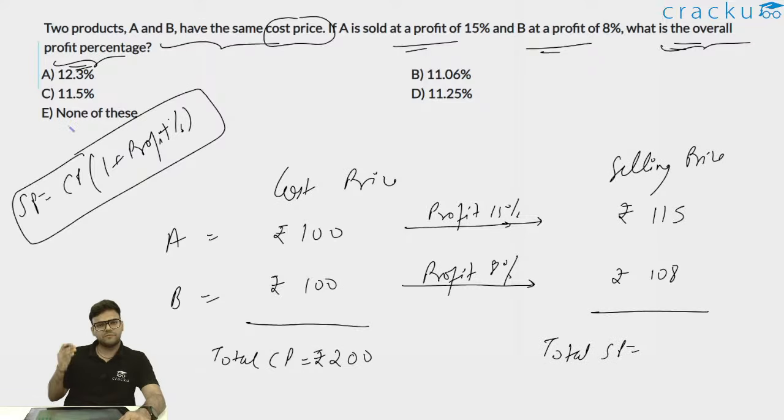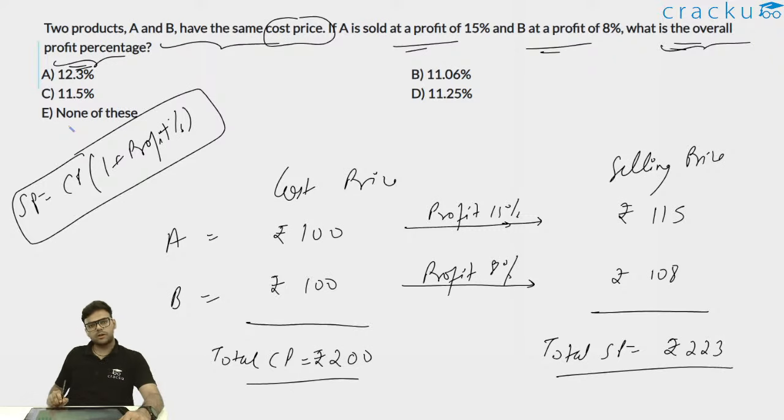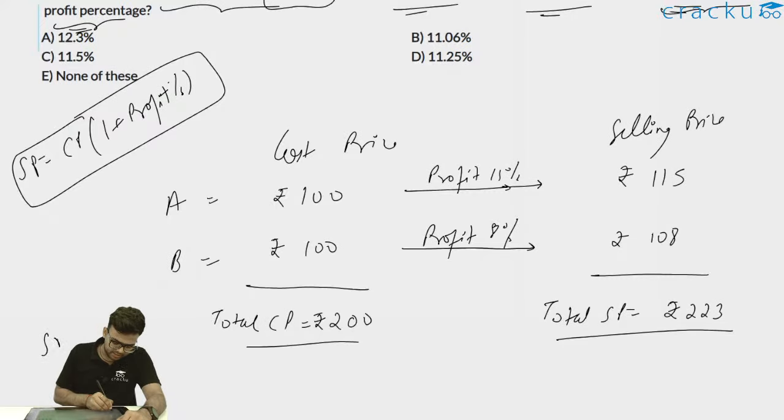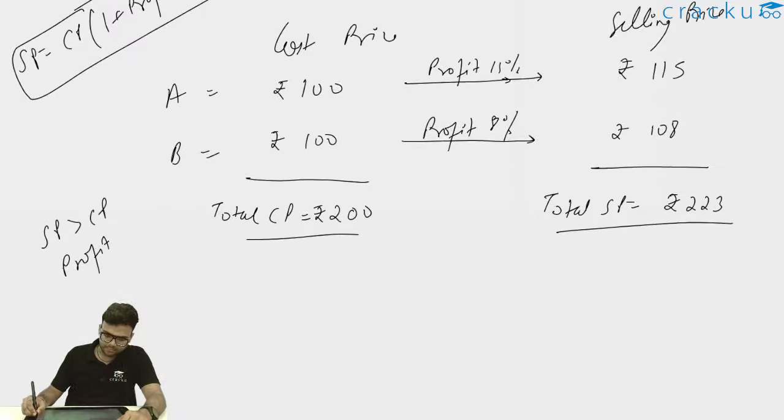Total SP will be 15% profit for A and 8% profit for B. So for A it is 115 and for B it is 108. So total SP will be rupees 223. My total cost price is rupees 200 and my total selling price is rupees 223. Now I can clearly see selling price is greater than cost price, so there will be a profit. And how do we calculate the profit percentage?